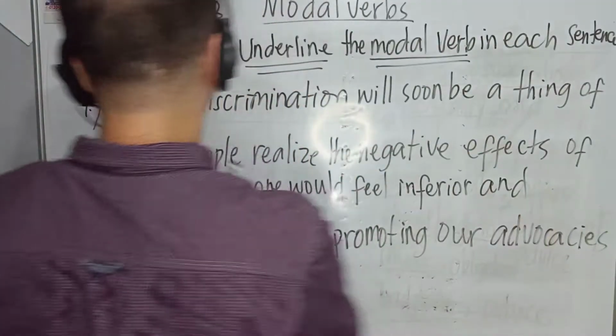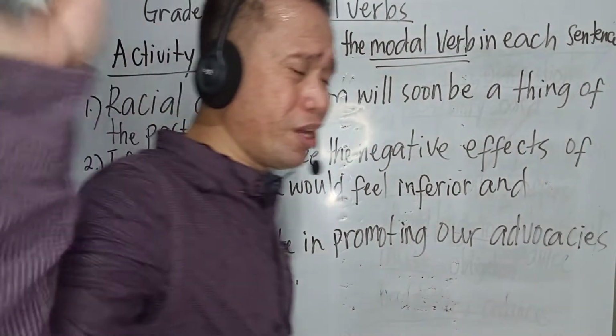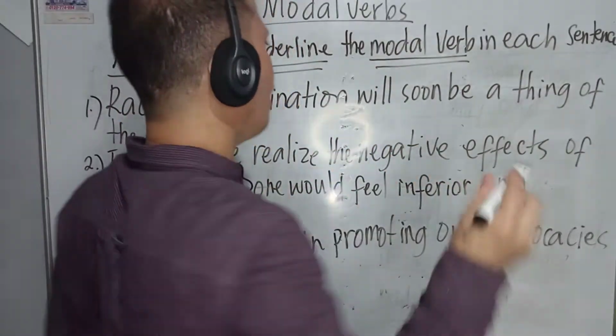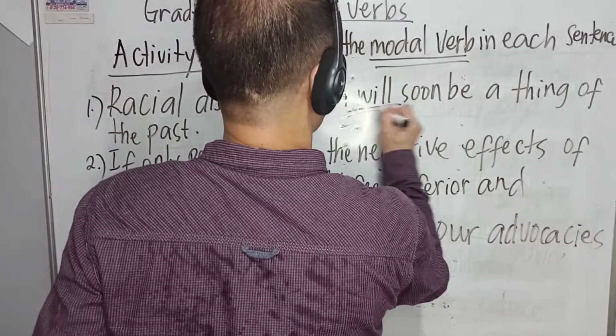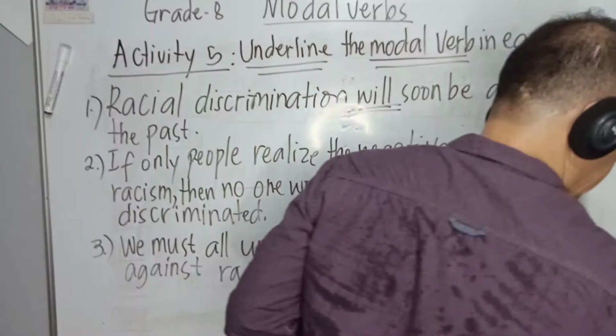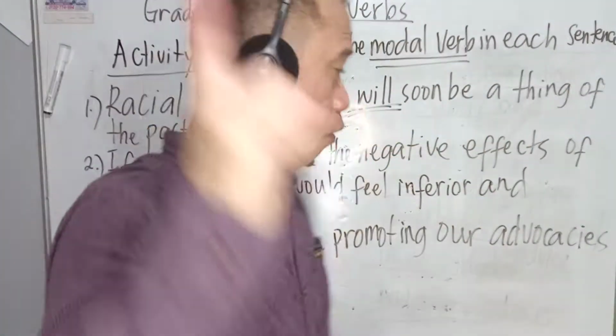Where is the modal verb in number 1? The modal verb is the word what? Okay, very good. Will is our modal verb. Remember, will functions as a promise or prediction.